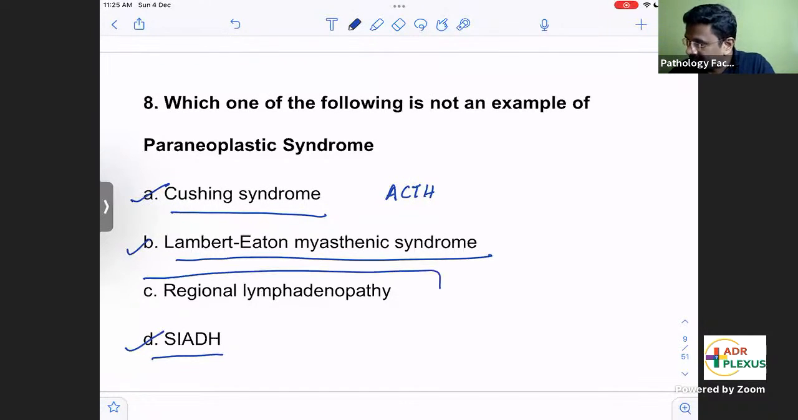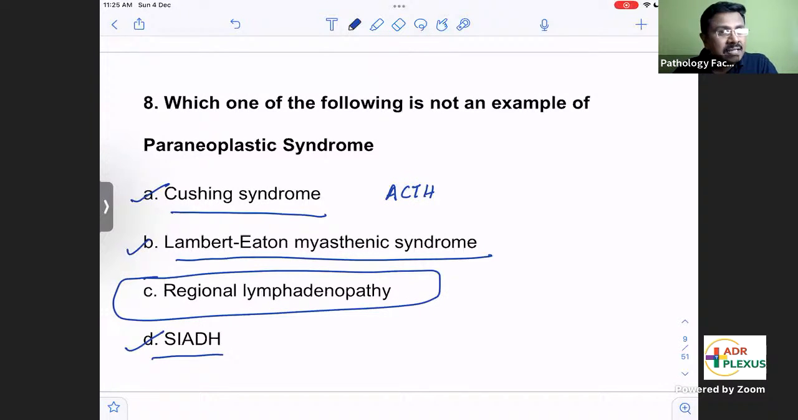But regional lymphadenopathy, why does it come? It is because of metastasis. So metastasis is due to the direct effect of the cancer. Metastasis is due to the direct effect of the cancer, and therefore it is not a paraneoplastic syndrome.